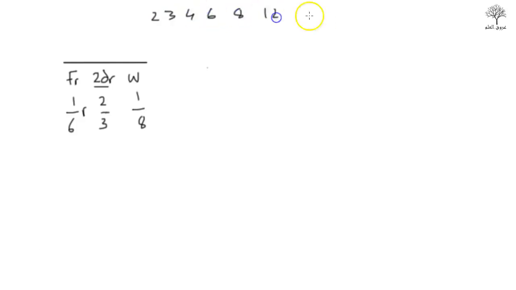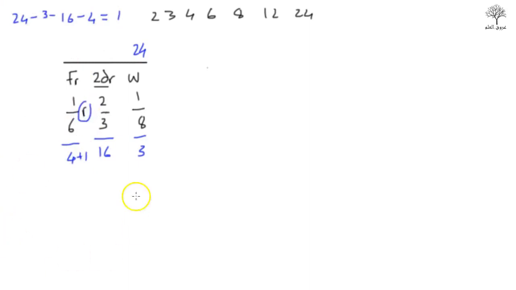So remember the numbers we said: 2, 3, 4, 6, 8, 12, 24. Now what are we going to start this calculation from? Here we're going to start from 24, because they're all going to 24. So 24: give the wife 3, give the daughters 16 out of 24, and give the father 4. Doing the calculation, 24 minus 3 minus 16 minus 4 equals 1. So we give the remainder 1 to the father because he gets the remainder.